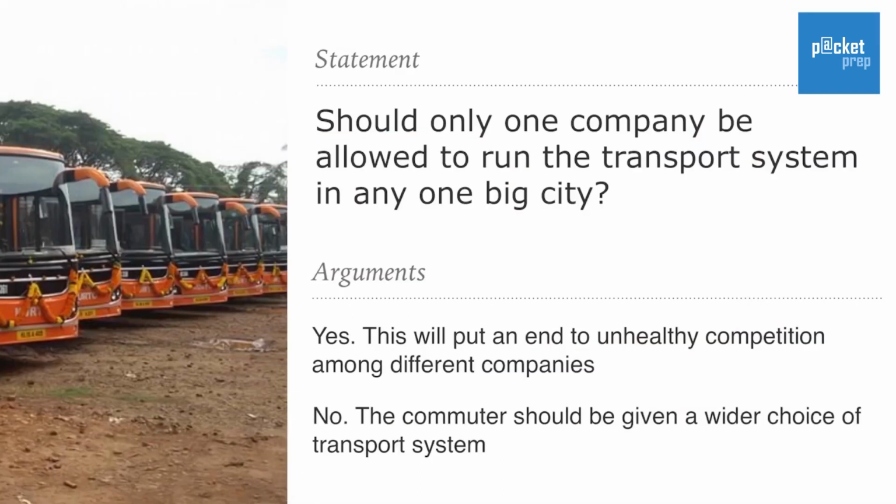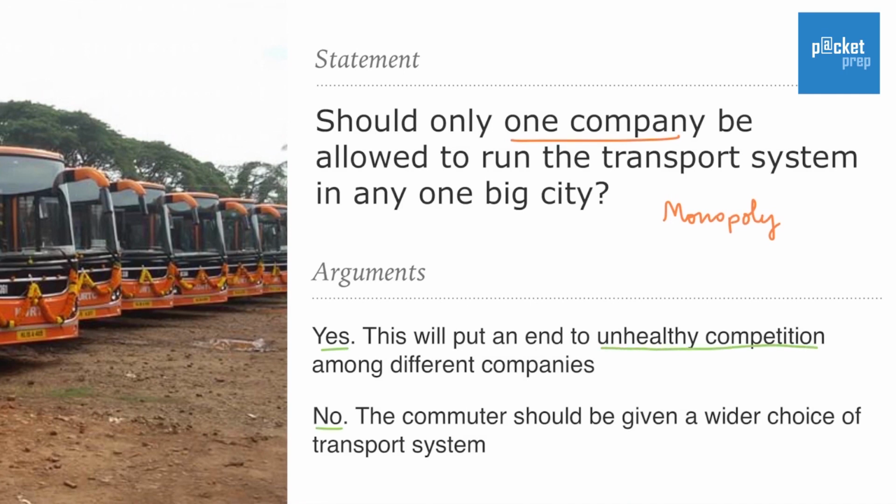Let's try one more question. Statement: should only one company be allowed to run the transport system in any one big city? The statement is talking about monopoly, that is a single company which is handling everything in a system. Now look at the arguments. The first argument says yes, this will put an end to unhealthy competition among different companies.